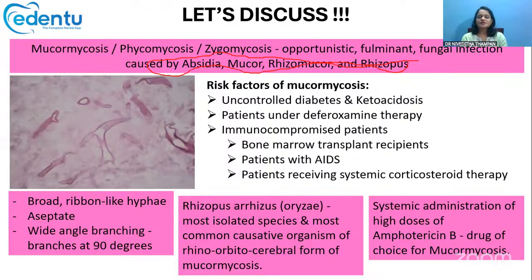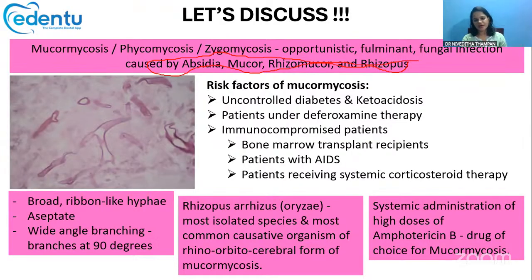This is considered a fulminant fungal infection. It spreads rapidly and it is very fatal. The patient can die within days. So that's why mucormycosis is considered a fulminant fungal infection.